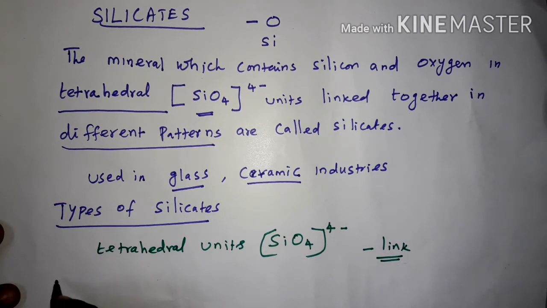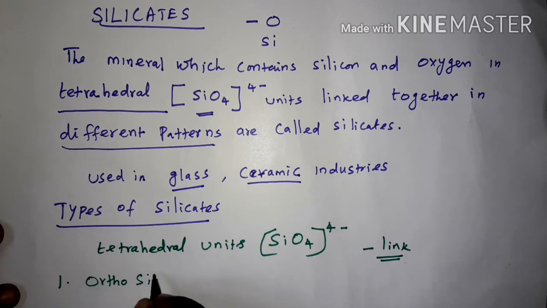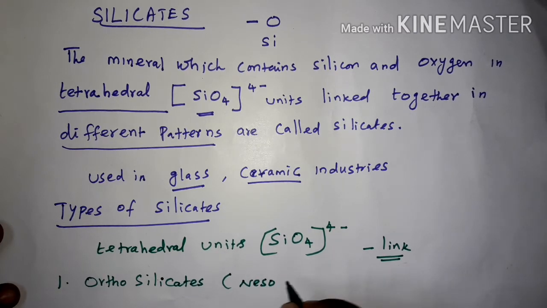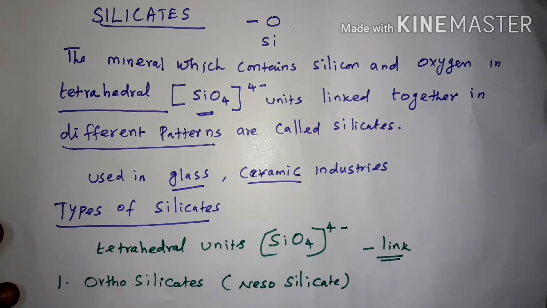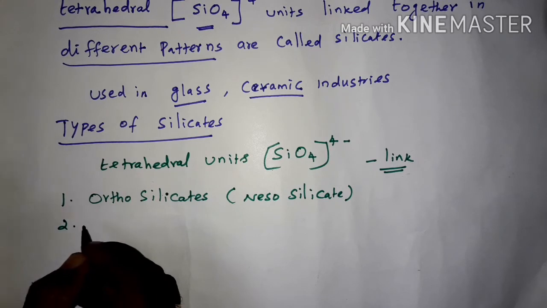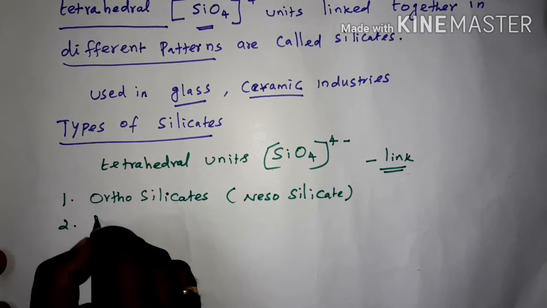The first type is orthosilicates. Another name for this orthosilicate type is nesosilicate. Right? Then the second type is called pyrosilicates.